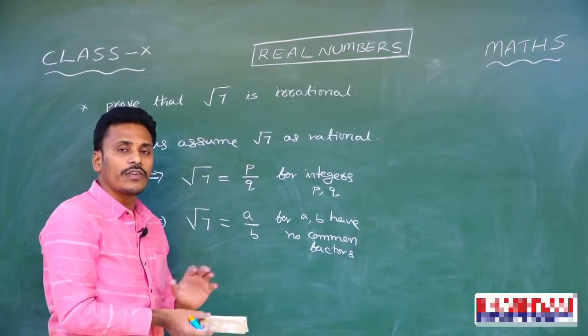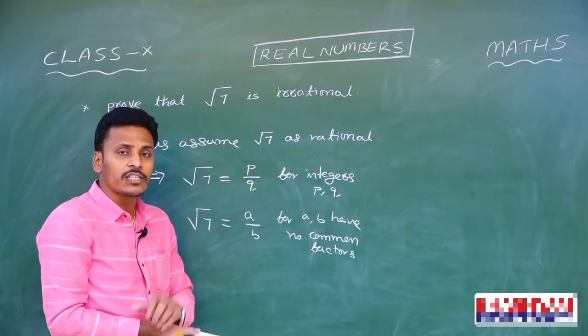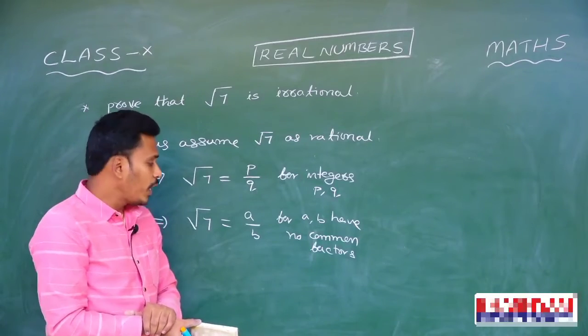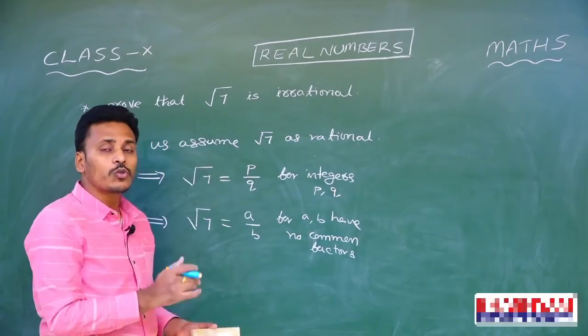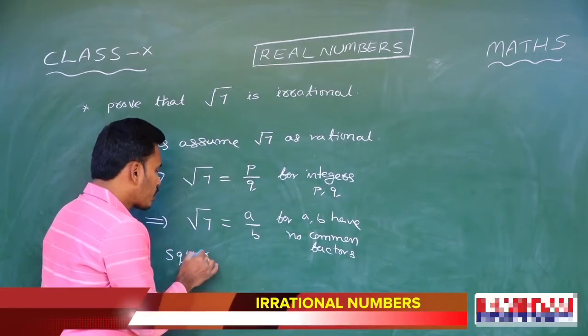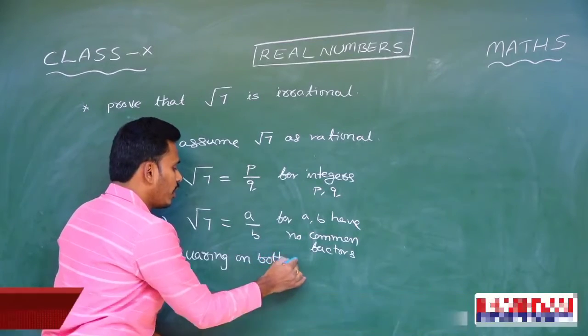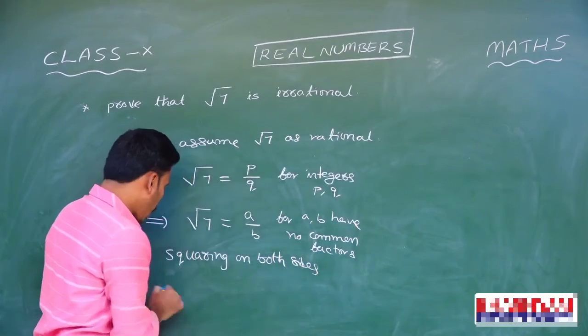And now since root 7 is equal to a by b, from there we need to apply our mathematical skills to arrive at a contradiction. To arrive at that, first of all, I do squaring on both sides. What am I going to do? I am going to do squaring on both sides. If you square on both sides, what will happen?